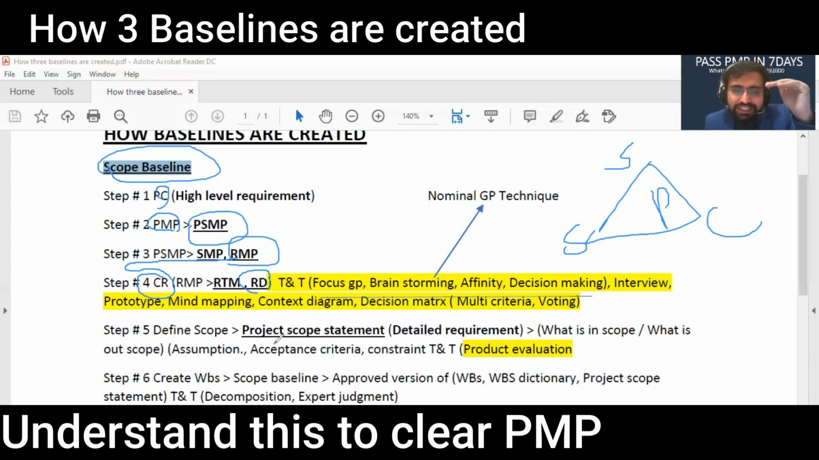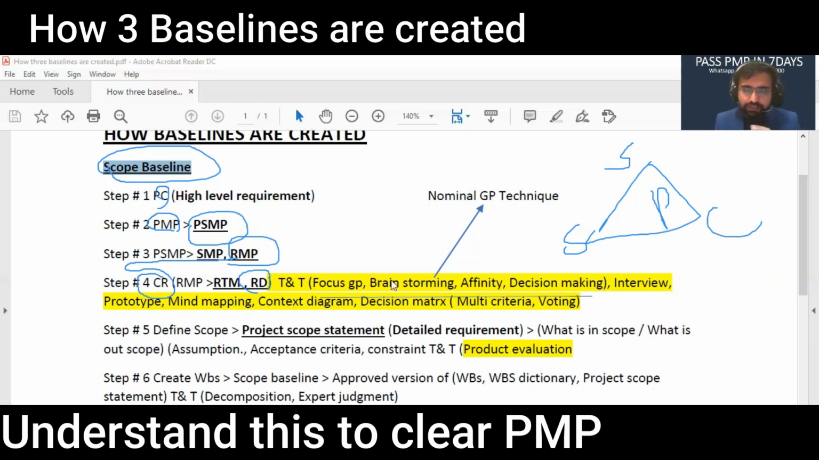The project scope statement is a detailed requirement. Very important thing: the project charter is a high level requirement. The project scope statement is a detailed description of what is in the scope, what is out of the scope, what are the assumptions, what are the constraints, what is the acceptance criteria. The major tool and technique that I would recommend that you master here is product analysis.